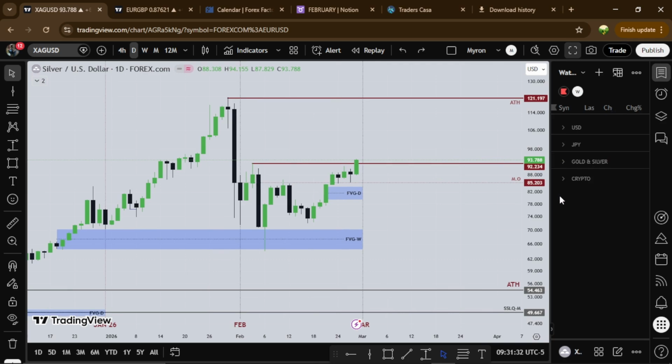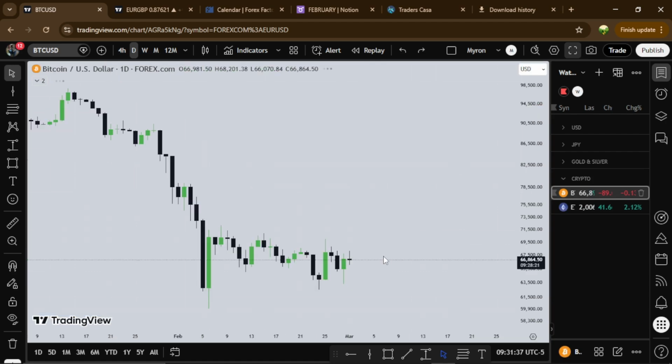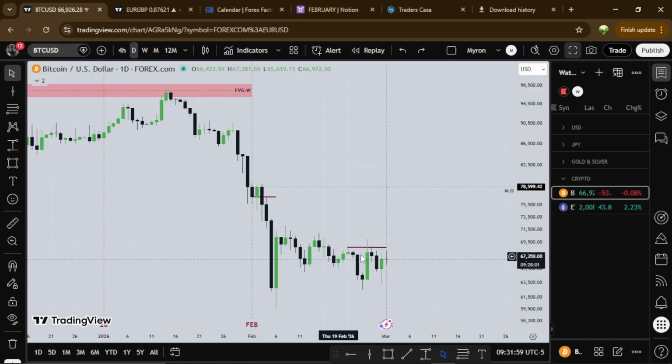So let's hop on Bitcoin and see what Bitcoin did for the month, right? After a huge downside, Bitcoin has been crashing, right? After a huge downside from the first week of February, we'll see how Bitcoin opened up and this huge crash, then we'll see a consolidation afterwards.